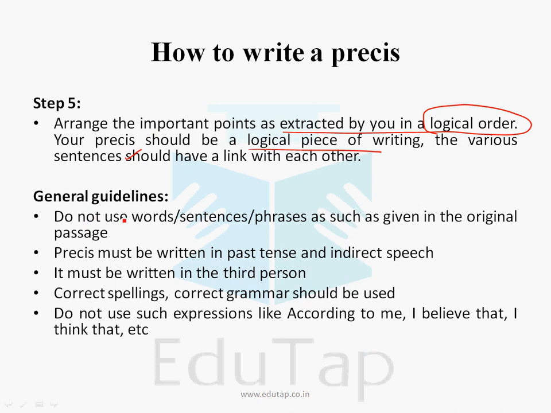So the general guidelines are that you do not have to use words or sentences or phrases as given in the original passage as such. Many of you have done that. You are using the same words. If the passage is saying that the effects of demonetization are ebbing, you are using the same word ebbing again and again, right? You are using the same line, that the effects of demonetization seem to be ebbing. That is not done. The précis must be written in the past tense.